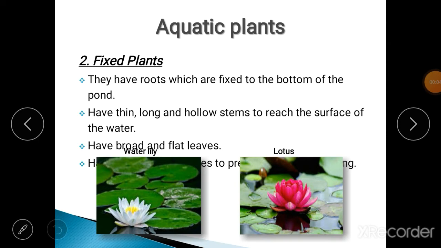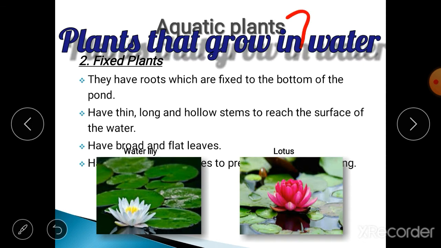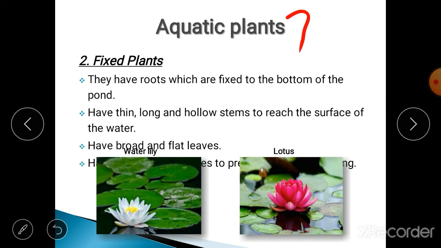So today I have come with a new topic, aquatic plants. Previously we learned about terrestrial plants, the plants that grow on land. Today we will learn about aquatic plants. What are aquatic plants? Aquatic plants are the plants that grow in water.